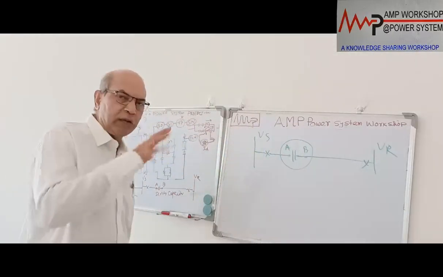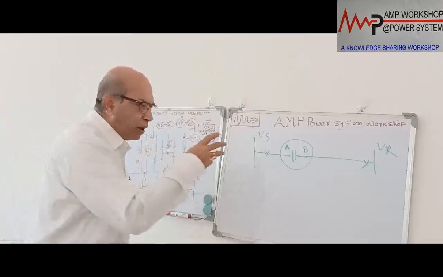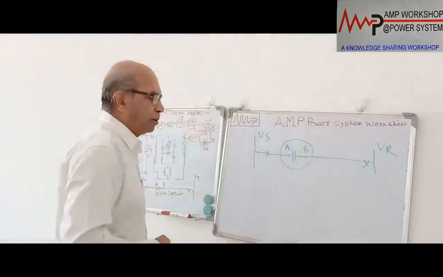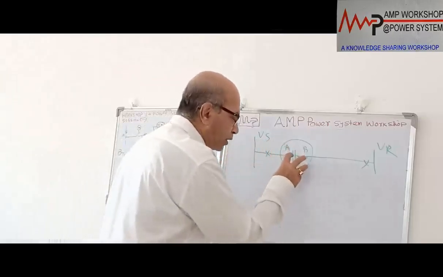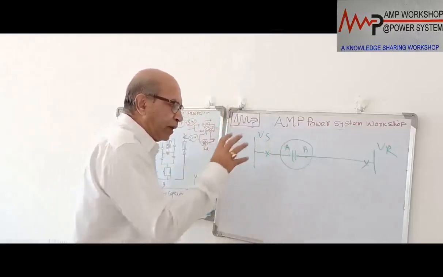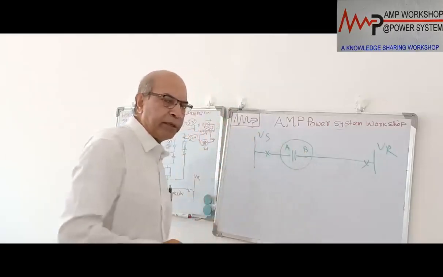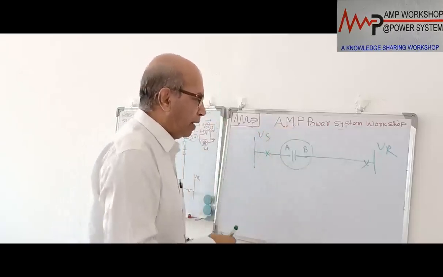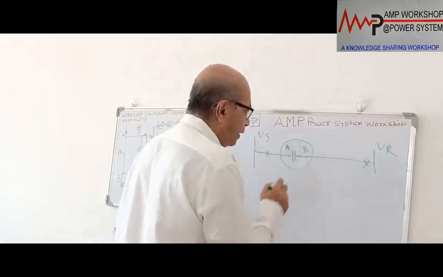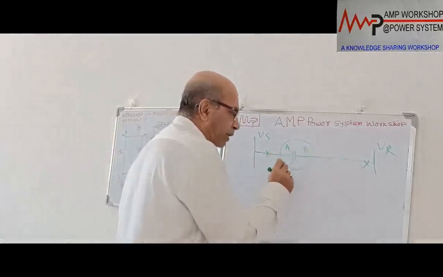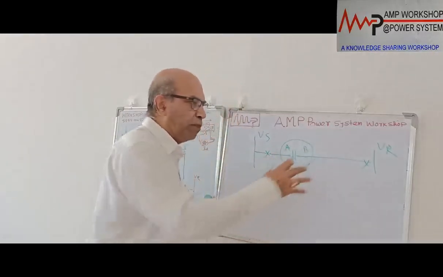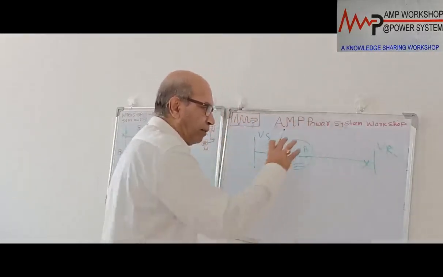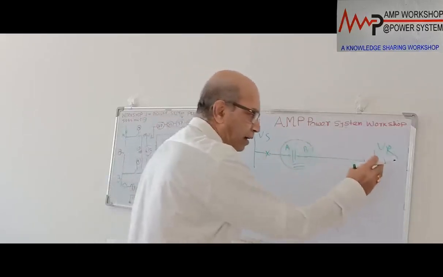We need a lot of switching operations to use this capacitor in the transmission line. First of all, when you use this capacitor bank, we have to see if it has some problem, then how can I isolate the capacitor bank? So this should be disconnected from the line. At the same time, I am using this capacitor bank as a cosmetic to improve the receiving end voltage. But if the capacitor bank is not there, still I can get the voltage over here.